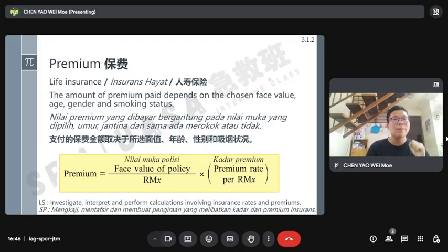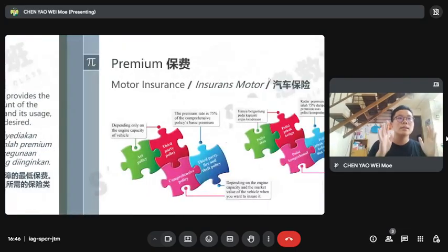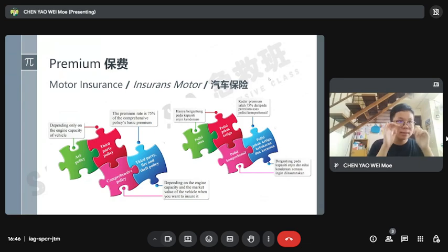Okay. Now motor insurance follows the motor tariff. Okay, you see here, the motor tariff. For a third party policy, it depends only on the engine capacity of the vehicle. So the insurance depends on the engine capacity of the vehicle. Comprehensive depends on the engine capacity and the market value of the vehicle when you want to insure it.